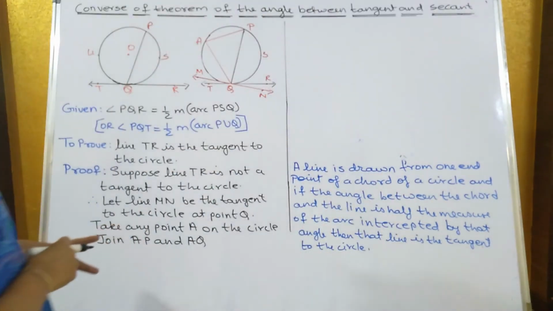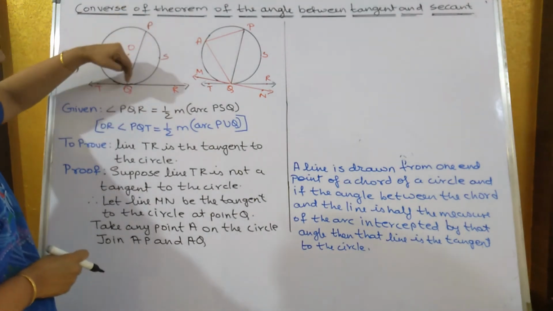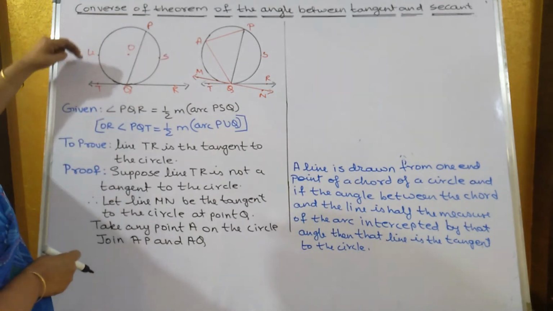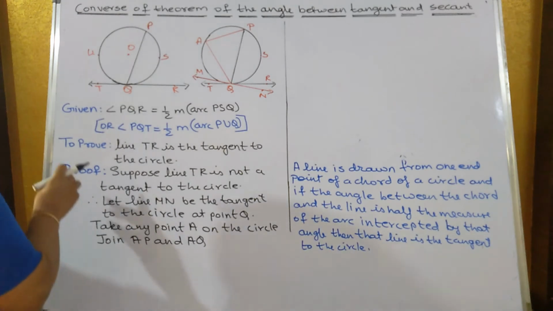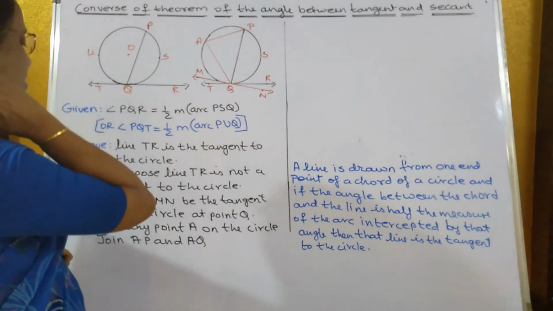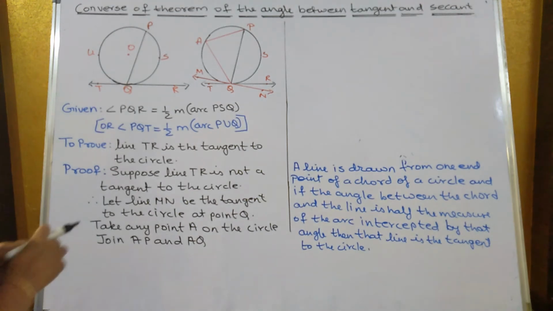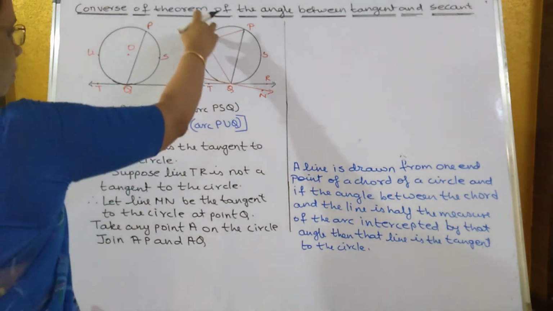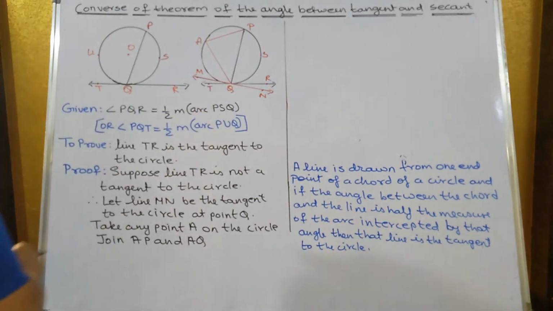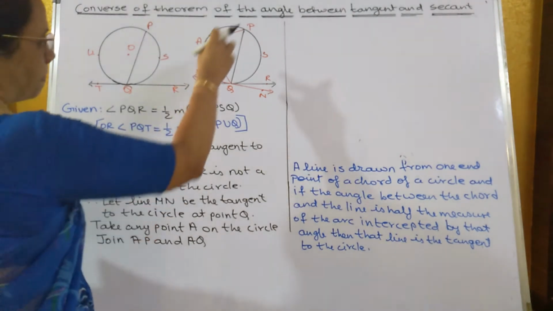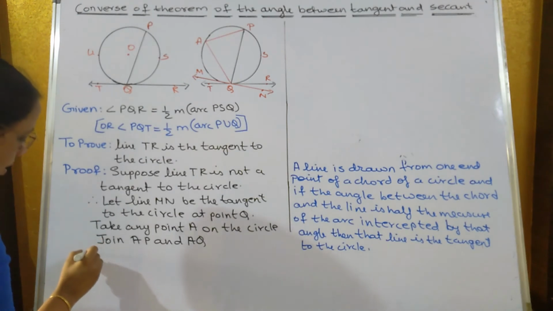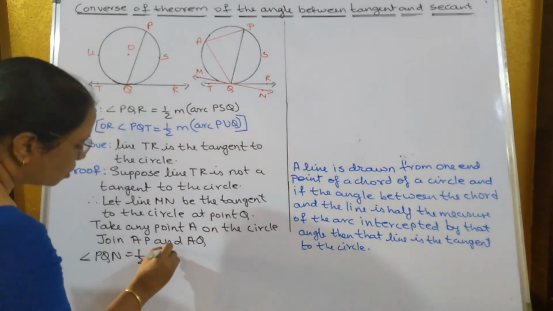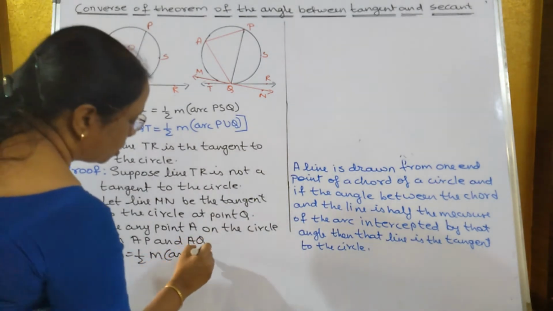What is given over here? Angle PQR is half of measure arc PSQ, or you can take the other way around also, PQT is half of measure arc PUQ. Any one you can take to prove that line TR is a tangent to the circle. So let us suppose that line TR is not a tangent to the circle. Another line MN is a tangent to the circle at point Q, and take a point A and join PA and PQ. So what we will get? Angle PQN is equal to half of measure arc PSQ.